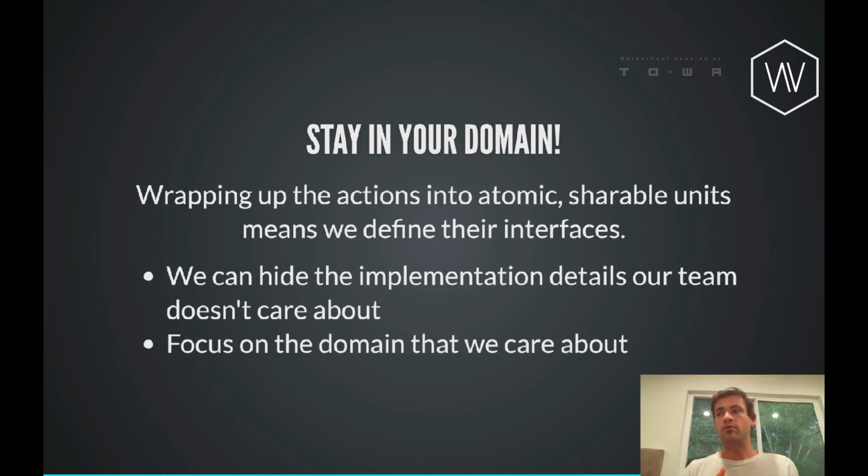In particular, maybe there's an API call to create a Zendesk ticket, and all your company teams care about is providing a subject and a body. That's it. But the Zendesk API requires you to fill out lots and lots of other fields. Well, you can capture the part that you actually care about inside of a create ticket action.